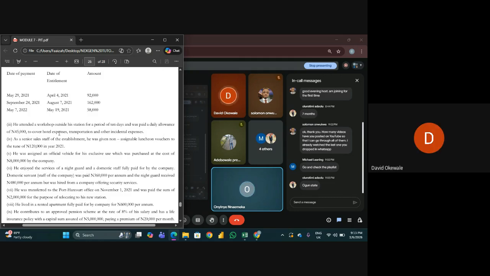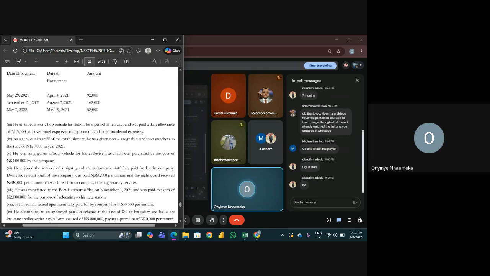Yeah, I think it's an income. Okay, any other opinion? Why do you think it is an income? Oluwatimi, why do you think it is not an income? Kindly give your reasons. Since the question says he was out of the station for a period of 10 days and it's just a daily allowance, I don't think it's an income for him.